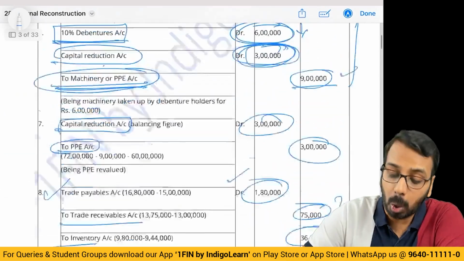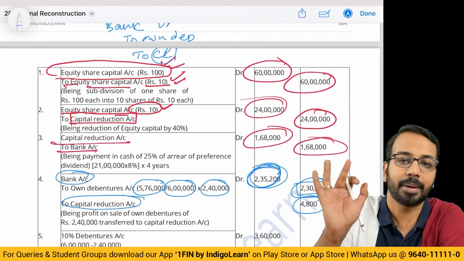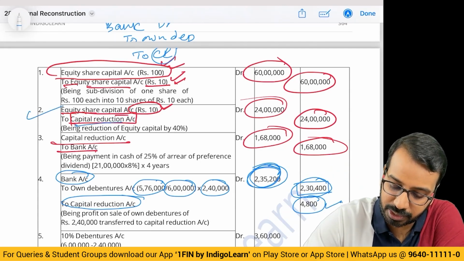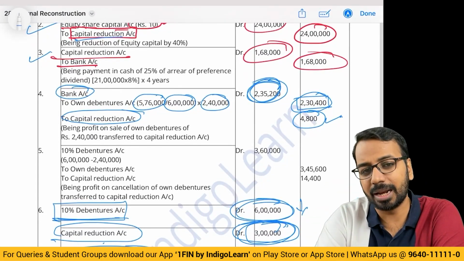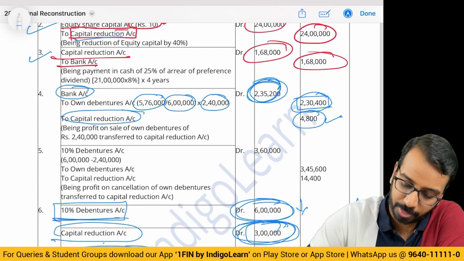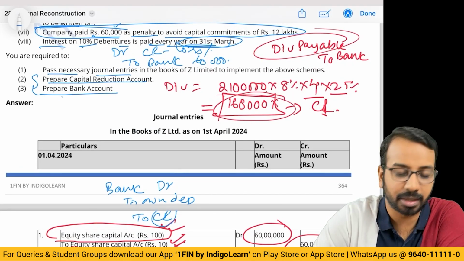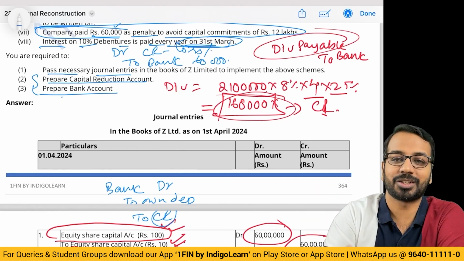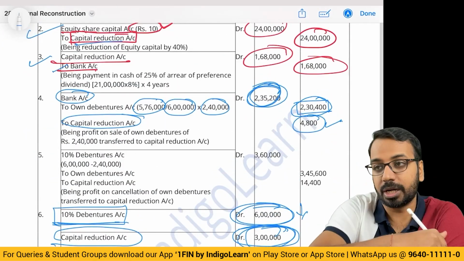Now, all these entries, make sure you pass it to capital reduction and bank account simultaneously. For example, here capital reduction, this entry is done. This entry you have to pass. Bank account also prepare, because that will help you to calculate closing bank balance easily. You are required to pass journal entries, capital reduction and bank. The question has said capital reduction and bank. That's why we have passed it. If balance sheet is required, definitely capital reduction and bank is also required. So wherever bank is there, ensure you have posted it simultaneously.